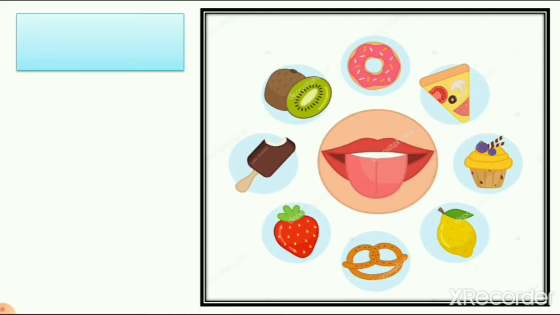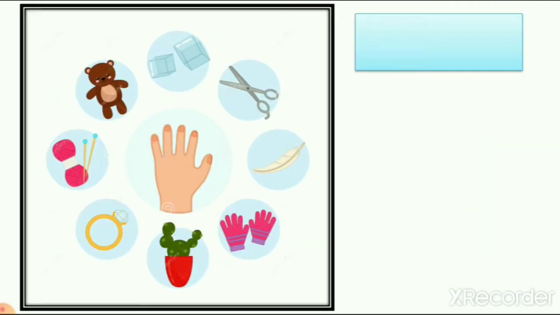Now let's see how they are helping us. First is the tongue. The tongue helps us to taste different types of things. Like chili is spicy, ice cream is sweet and pizza is very tasty, right? So the tongue helps us to feel the world around us. Then skin. Skin helps us to feel and touch. The teddy bear is very soft, ice is very cold, scissors are very sharp and a feather is very light, right? So all these things we can feel with the help of our skin.